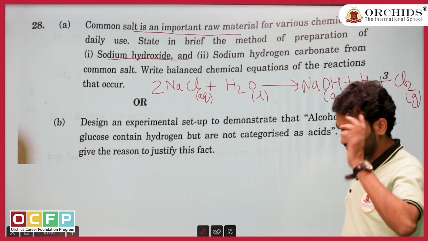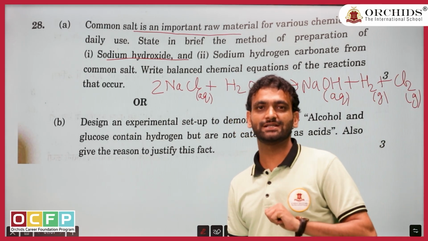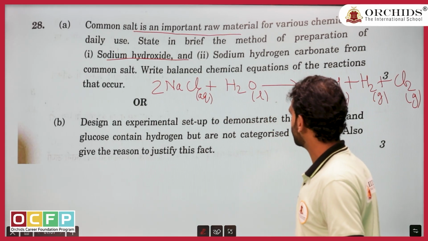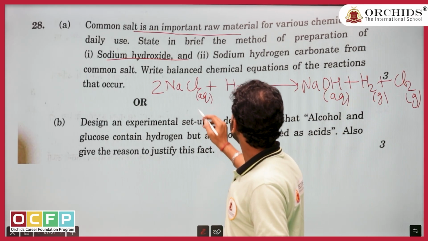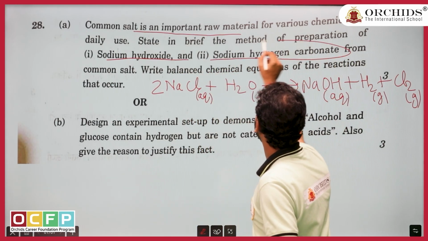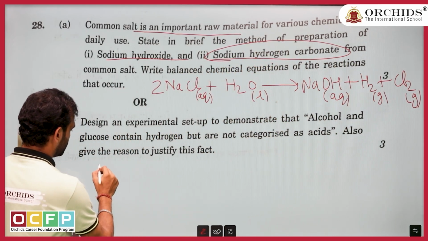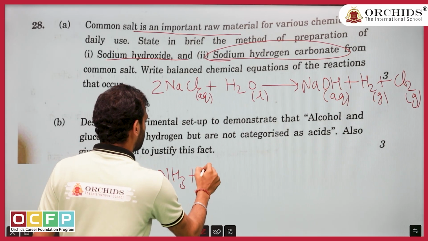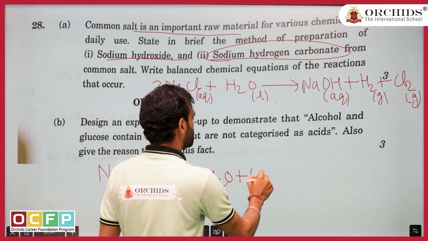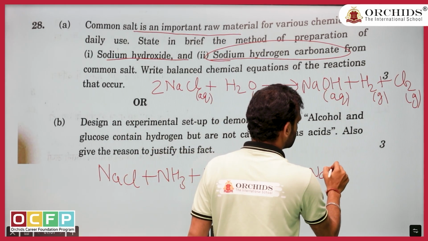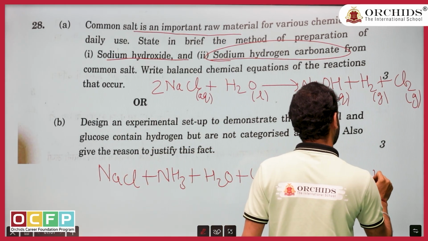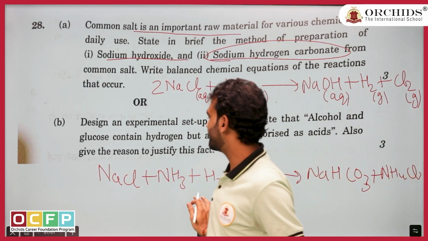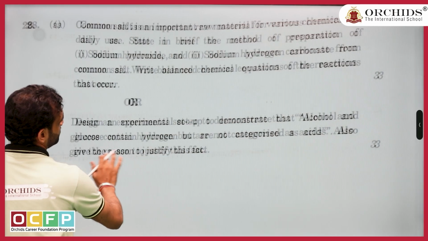I think if you recall the top 10 question series done by us, in that also we have discussed this question. Okay, so second they ask sodium hydrogen bicarbonate. Again let us write down the simple reaction: NaCl plus NH3 plus H2O plus CO2 directly gives us NaHCO3 plus NH4Cl. I think it is a simple, straightforward question, so you can easily answer it.